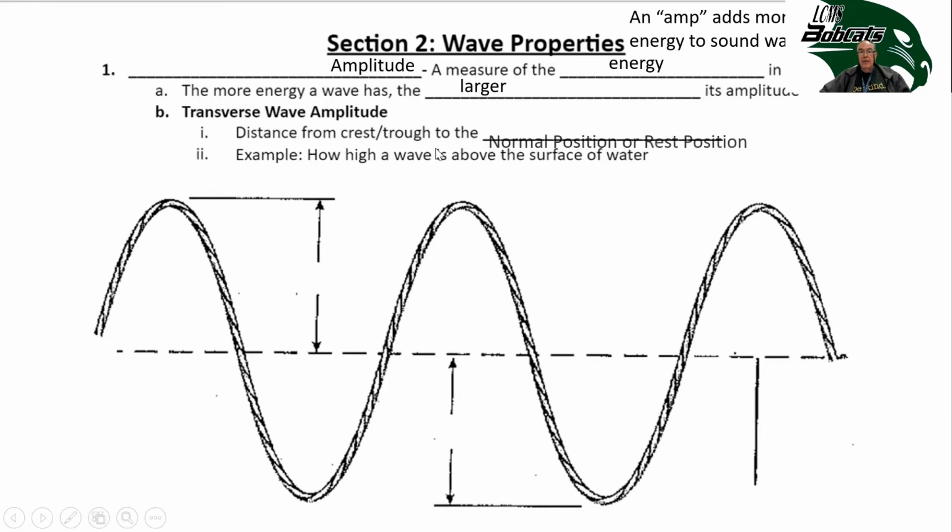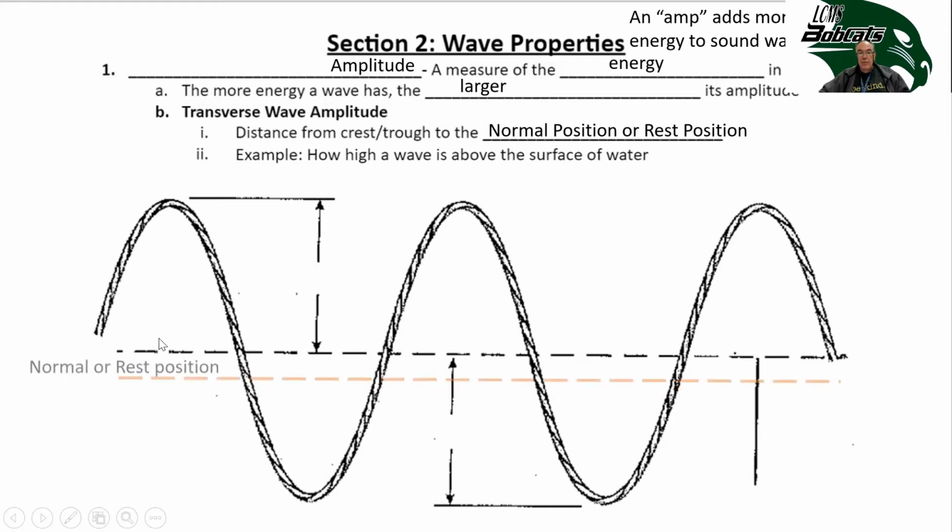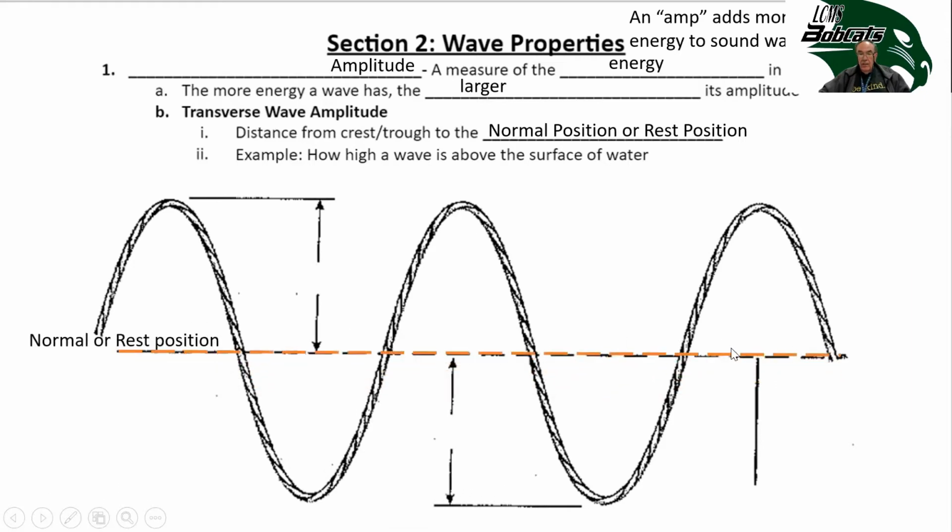Transverse wave and amplitude. The height of the wave is the amplitude of the wave. So it's the distance from a crest or a trough to that normal position, that dotted line through the center, where we said it would be like a pool with the water undisturbed. So it's where the water would be on the tile before somebody jumps in.